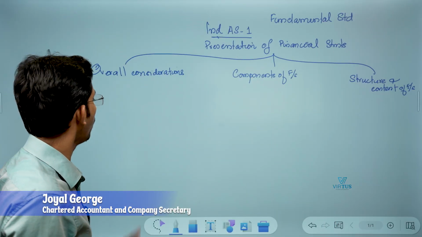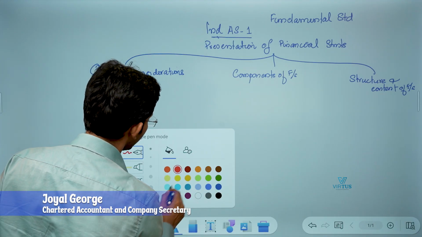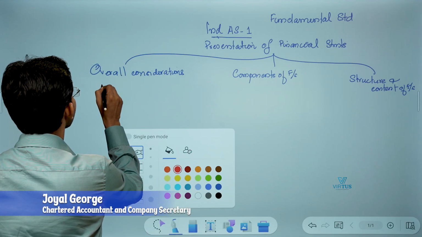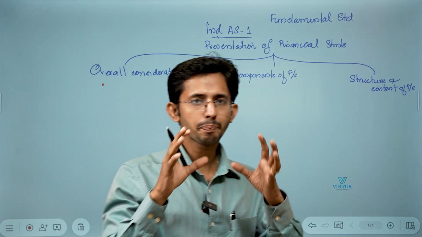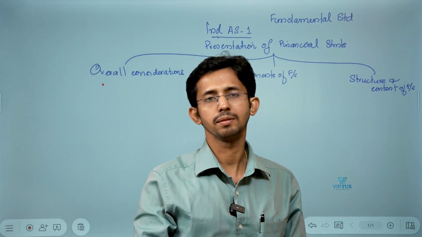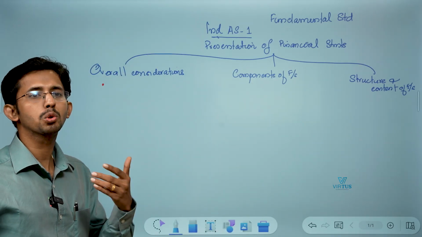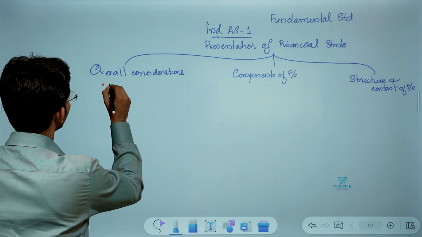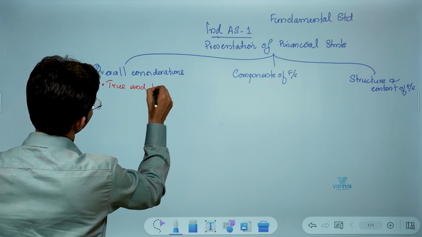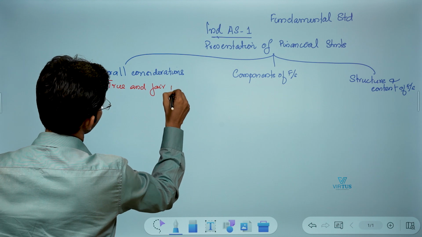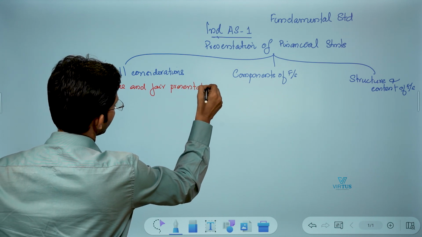The first one, overall consideration. When I talk about the overall consideration, this refers to the major considerations an entity should keep in mind when they prepare and present a financial statement. Okay, so the first consideration is nothing but true and fair presentation. We know what we mean by true and fairness, right?